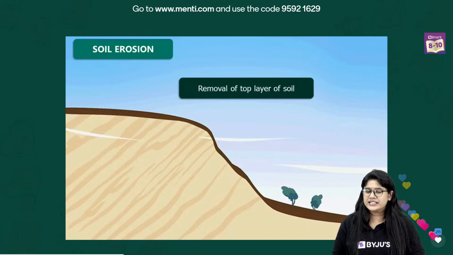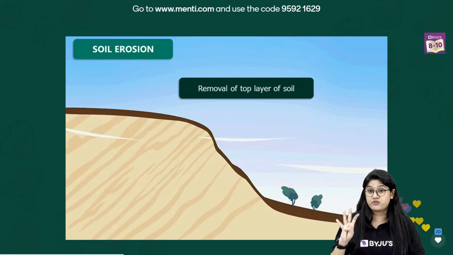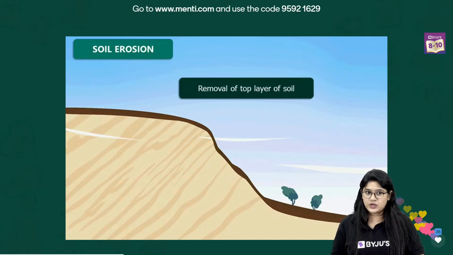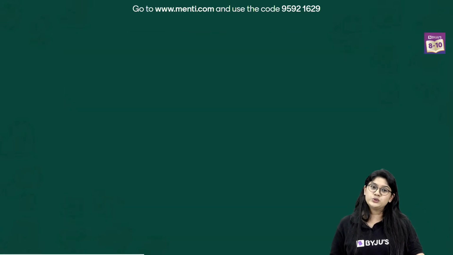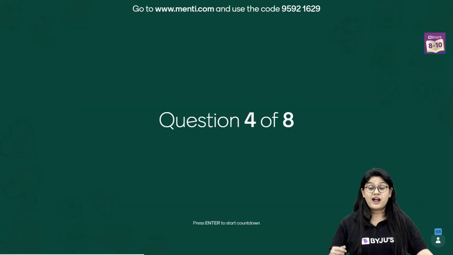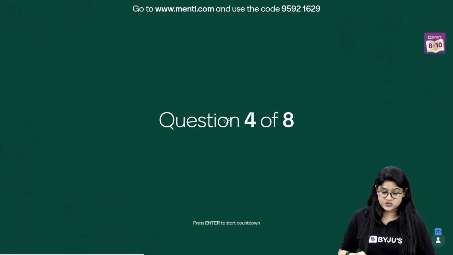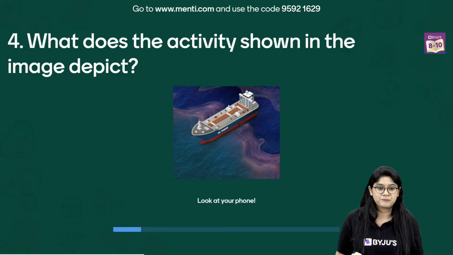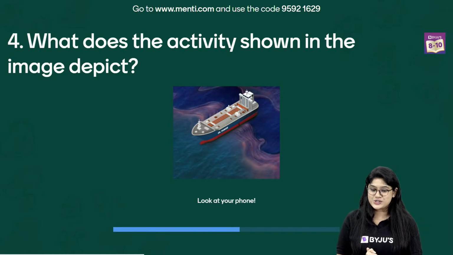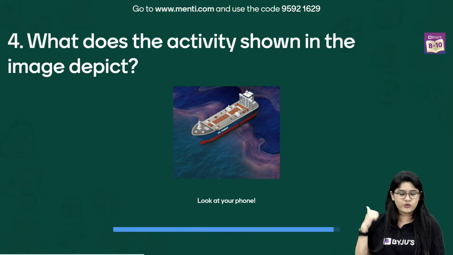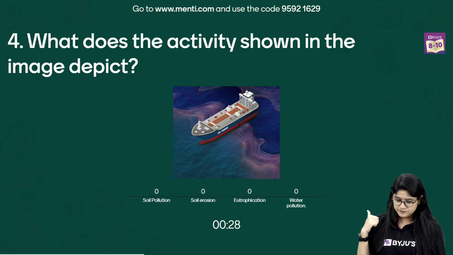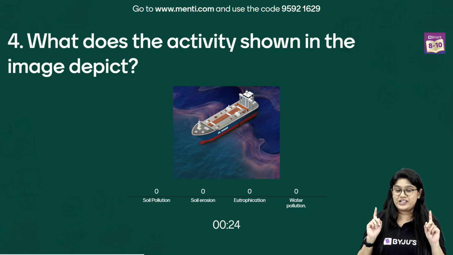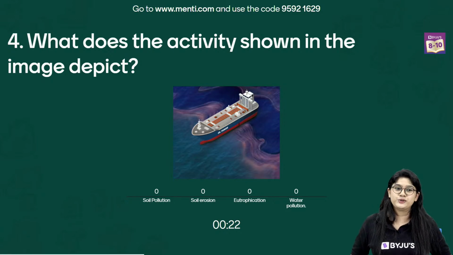We will be having the leaderboard after question number 4. So, this was question number 3. Now, let's move to question number 4. And after this question, you will have the leaderboard. So, get ready everyone. Here we have question number 4 on the screen. What does the activity shown in the image mean? Over here, we have an image, right? Is it soil pollution? Is it soil erosion? Is it eutrophication? Or is it water pollution?